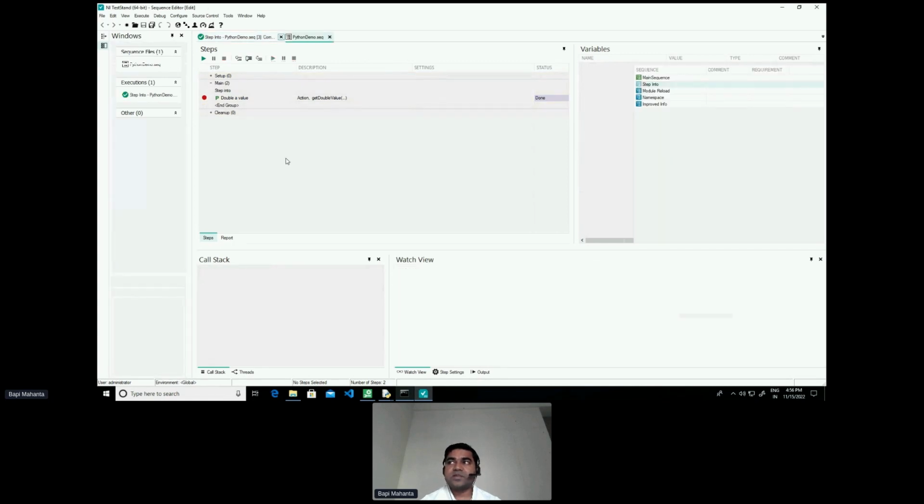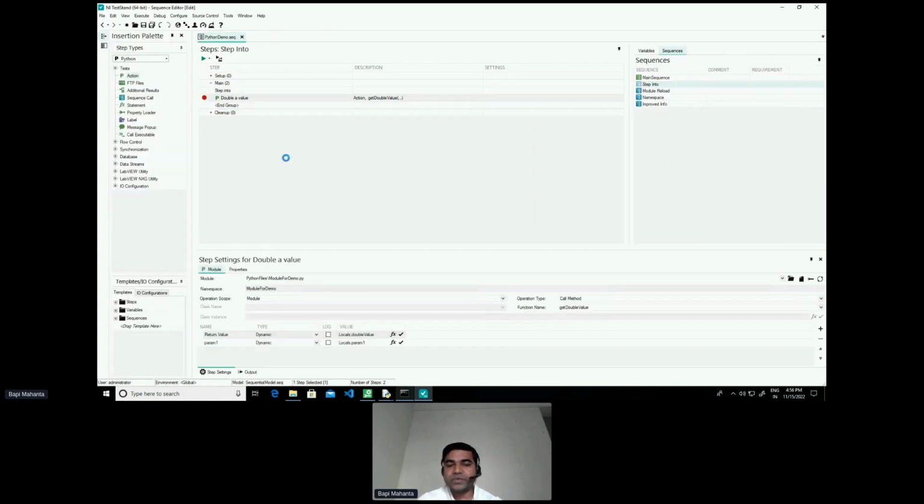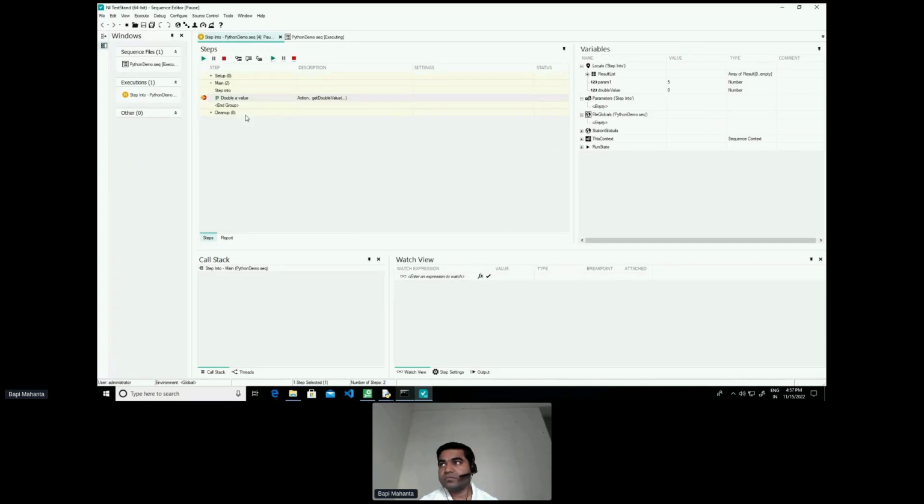With this step into capability, we will step into this code and see what the parameter is going through and why we are getting a return value which we don't expect. So this time I'll step into, and once I step into, it should load up the Python module in Visual Studio Code. It might take a few seconds to load up Visual Studio Code.